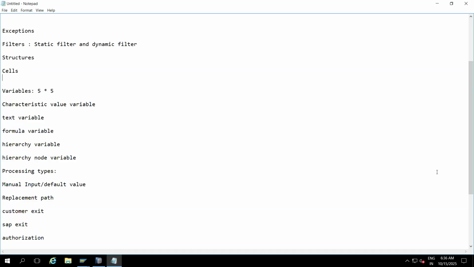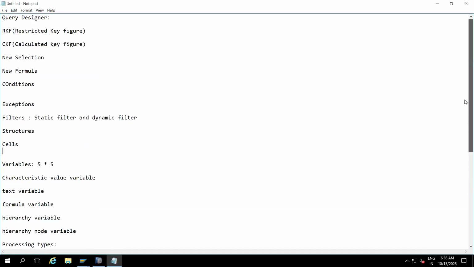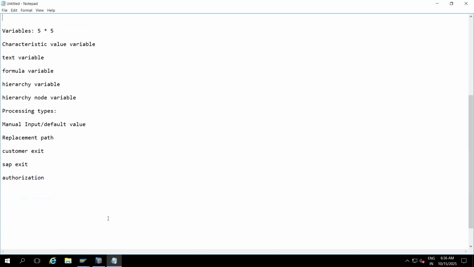So these concepts are very important. And one more thing: we have to handle MTD, YTD, QTD through ABAP logic. MTD means month to date, year to date, quarter to date. This we will handle through ABAP logic. Every interview they will ask about these concepts. If you attend an interview, they will ask this question.